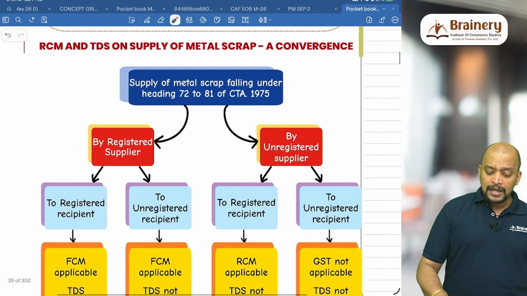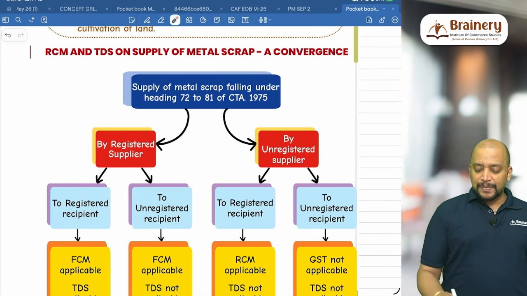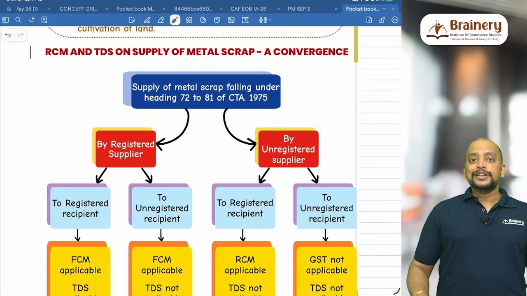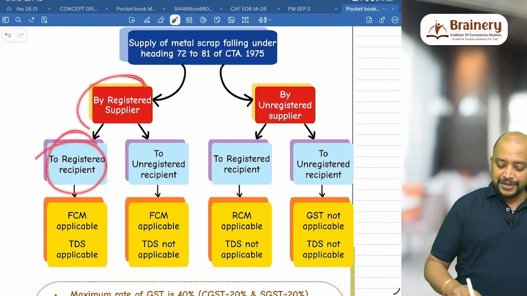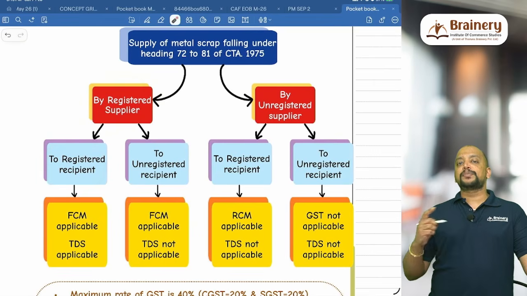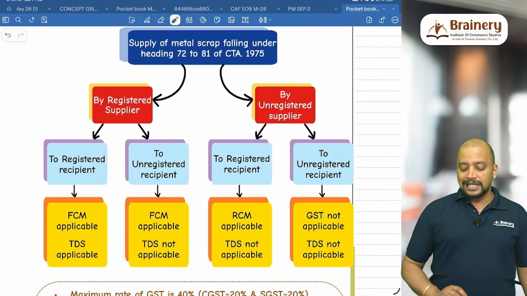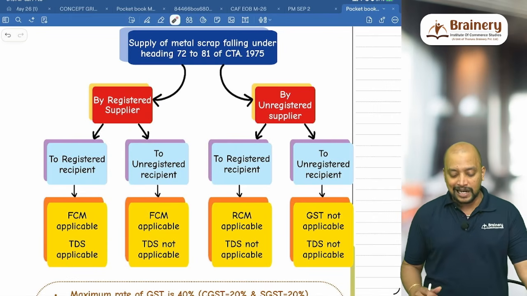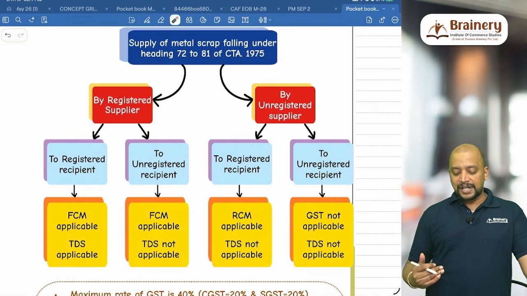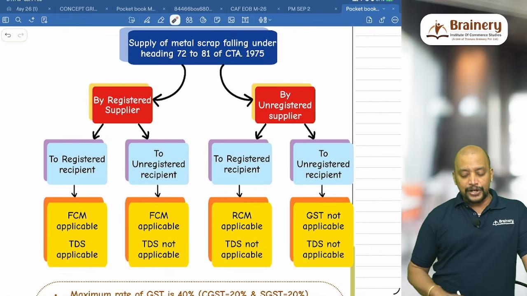Then RCM and TDS on supply of metal scrap, a convergence. So supply of metal scrap falling under these headings. We need to first see who is supplying it: by registered person to registered recipient. So supplier will be registered, recipient also registered. Is it FCM or RCM? FCM. TDS applicable or not applicable? TDS applicable. Suppose the supplier is registered and the recipient is unregistered. Is it FCM or RCM? FCM, and TDS is not applicable.